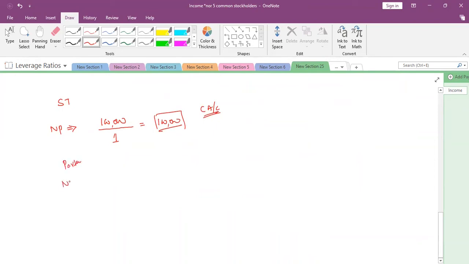Say for example, same net profit 100,000, and there are 5 partners, equally sharing. So now how much will be distributed among them? 20,000. It is not a distribution, it will be transferred to the current account.